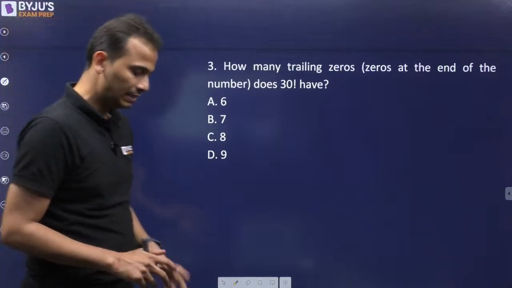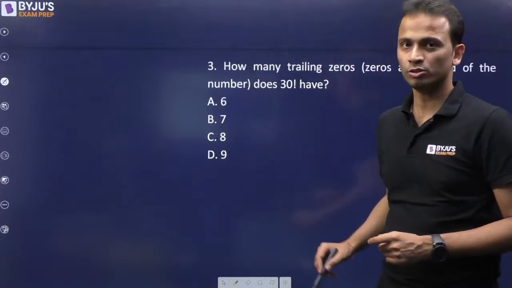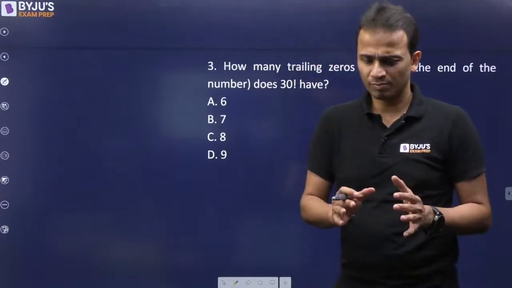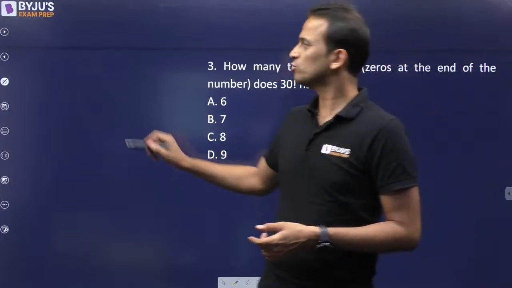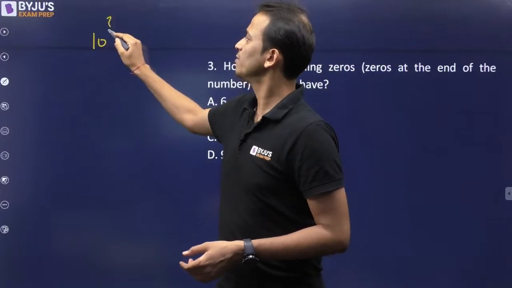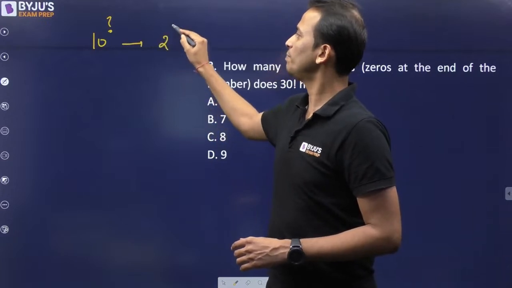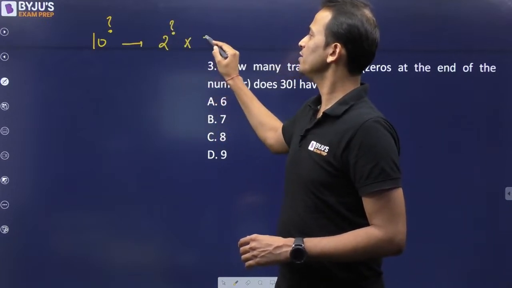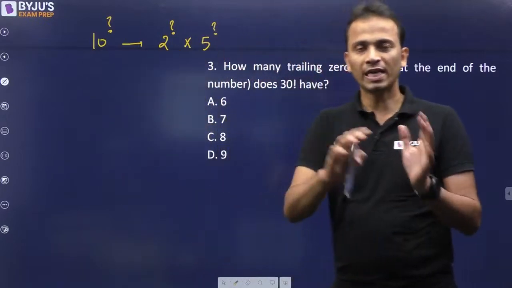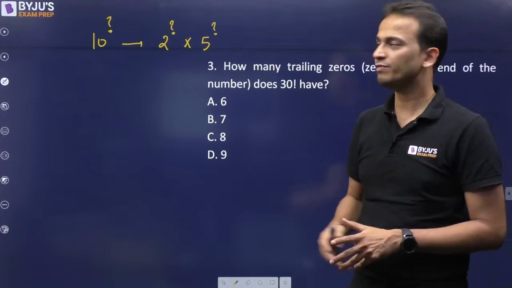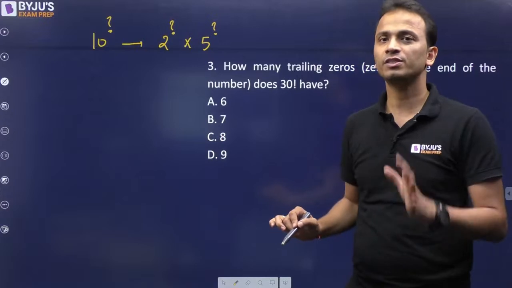So how to find the answer? In any factorial, if you want to find out the number of zeros, I'll just elaborate a little bit the concept behind this. So number of zeros means the power of 10. So what is the power of 10? Now to find out the power of 10, I'll find out the power of 2 and the power of 5, because 2 into 5 will give me a 10. So we'll calculate the power of 2 and the power of 5, and whichever power is lower, that will be the answer of this question.